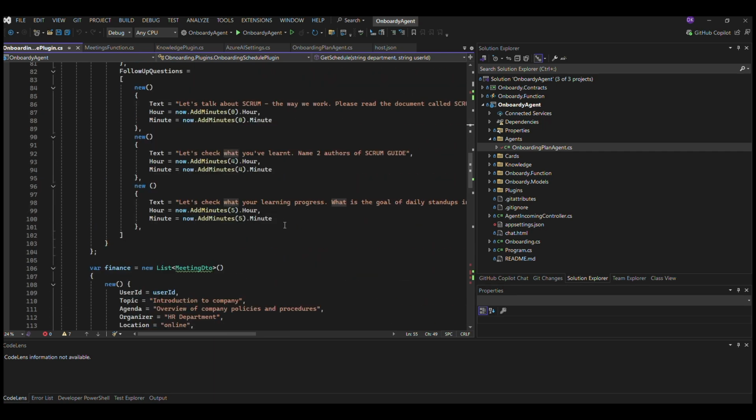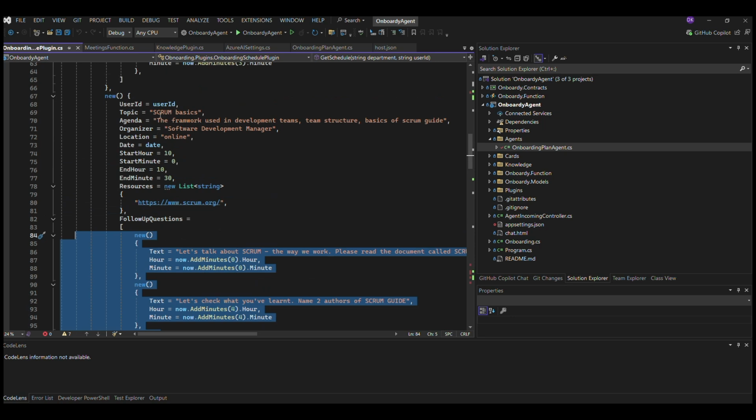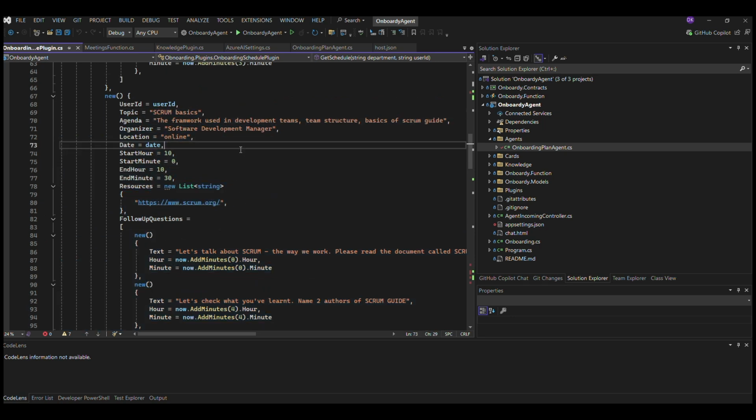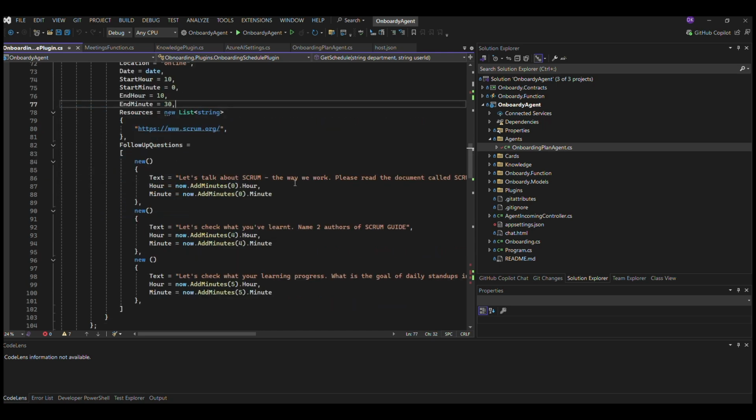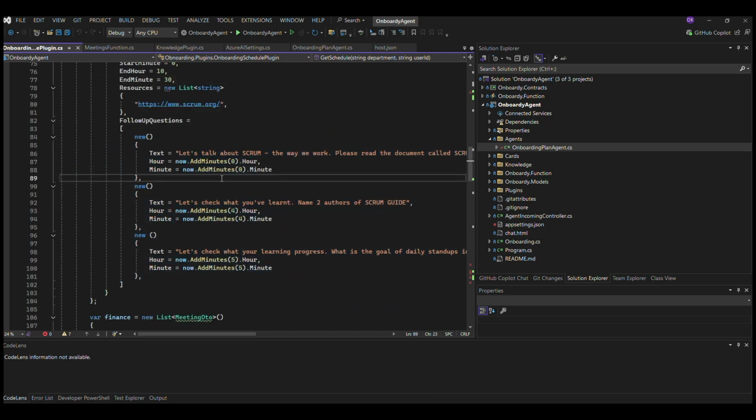The same here. We've got another bunch of follow-up questions after the Scrum Basics meeting started. So the user will be informed when this meeting is started, but will also be informed about those questions. Follow-up questions will also be part of this feedback loop, of this process of learning. And the process of learning, feedback, and experience of the user is critical, is very important.